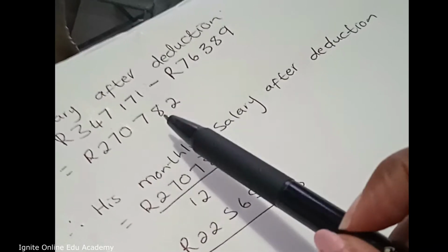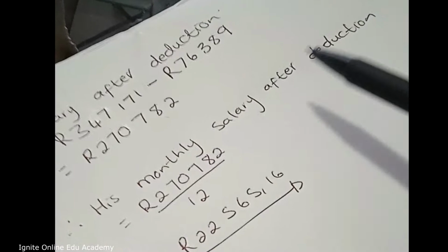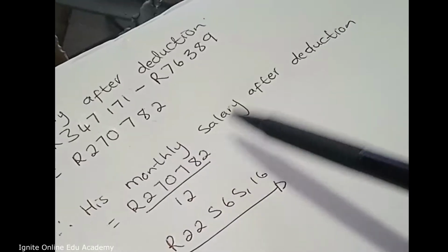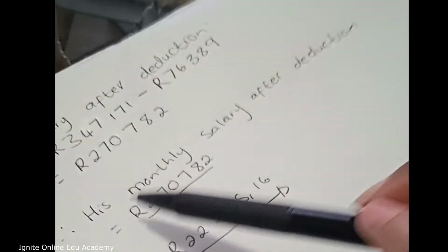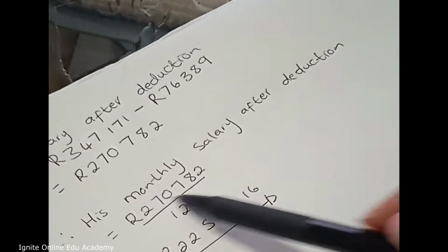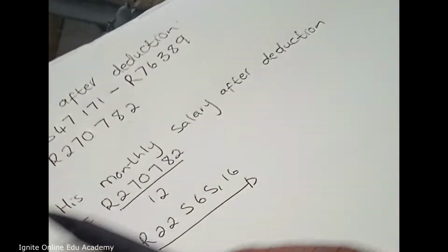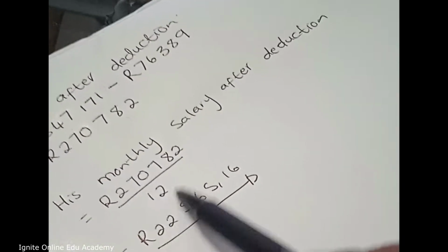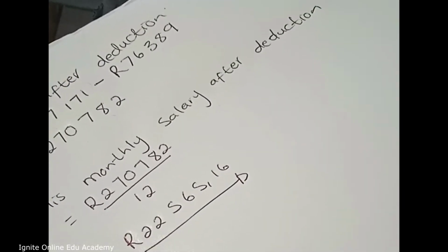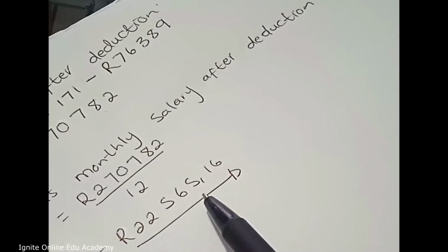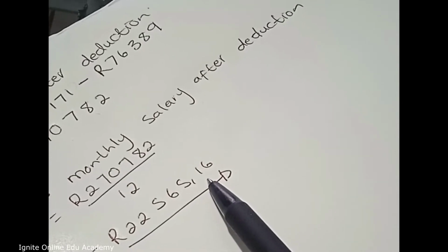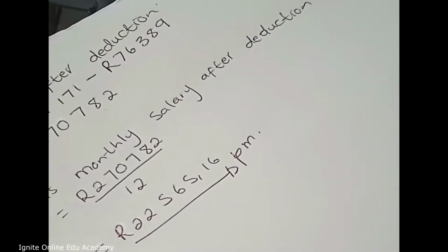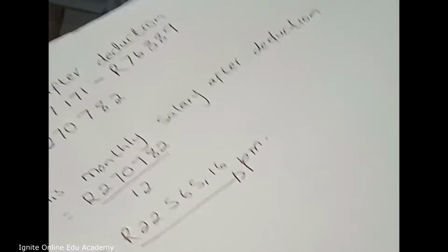So now remember, we need to calculate what he gets monthly. The thing about math literacy, you have to always explain whatever you are calculating because literacy is all about words. So we have to explain when we do our calculations. So you write his monthly salary after deduction will be equals to this amount here divide by 12 because there are 12 months in a year, and then therefore he earns 22,565 rands, comma 16 cents per month. In fact, I need to put that there, per month. This is what comes to his account.